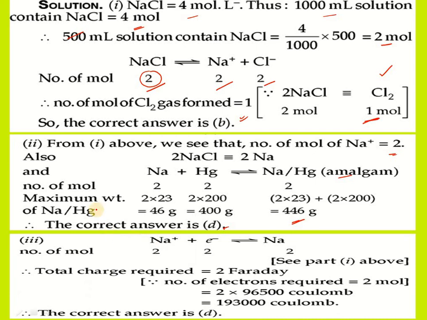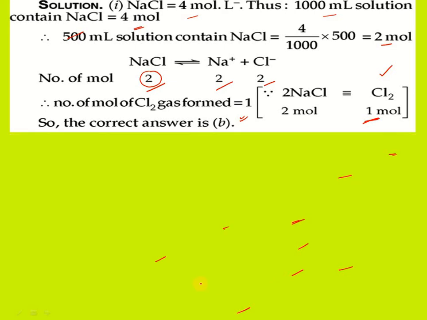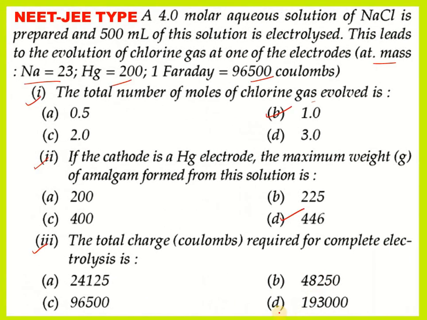Let us see the next one. The number of moles of sodium is 2, so it gives 2 moles of sodium metal. From the first equation, the total charge required is 2 Faradays. 2 Faradays means how many coulombs? 2 into 96,500, so we got 1,93,000. So the option for the third question is option D.